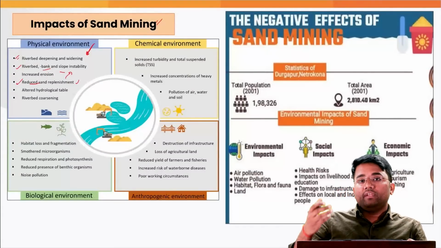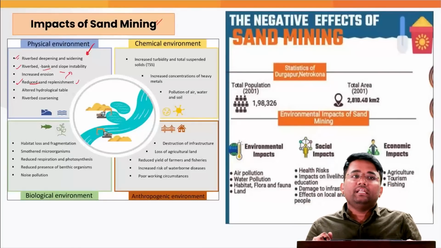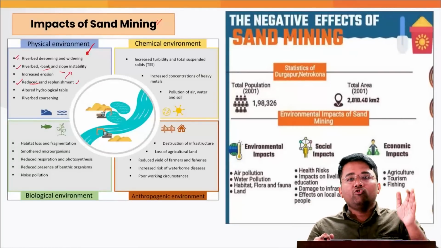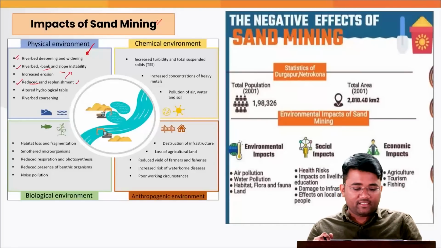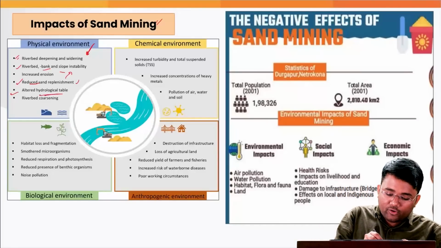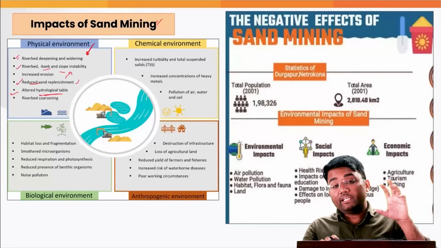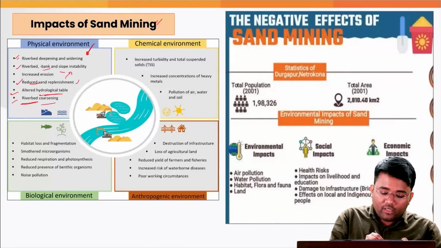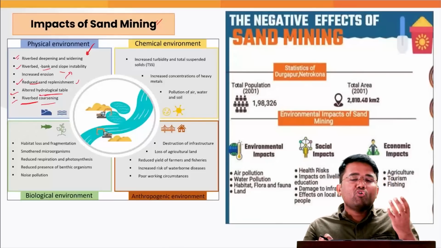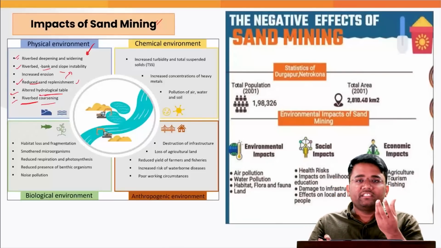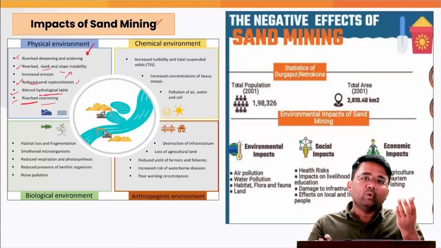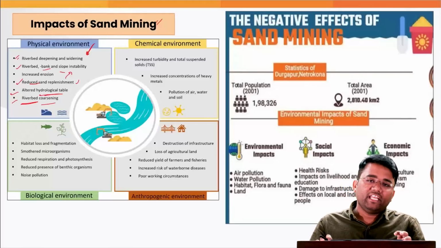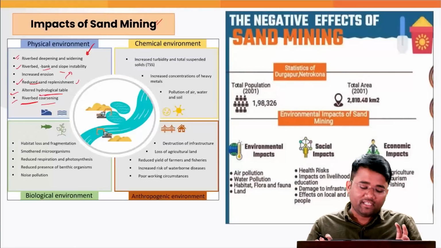Let's suppose we are extracting 1000 tons, that much amount will not be replenished next year. Also, it alters the hydrological table and disturbs the ecosystem and marine life of the riverbed. Also, it leads to riverbed coarsening, where more of the coarse structure like pebbles and rocks are now there on the riverbeds, which again impacts marine life, fisheries, etc.